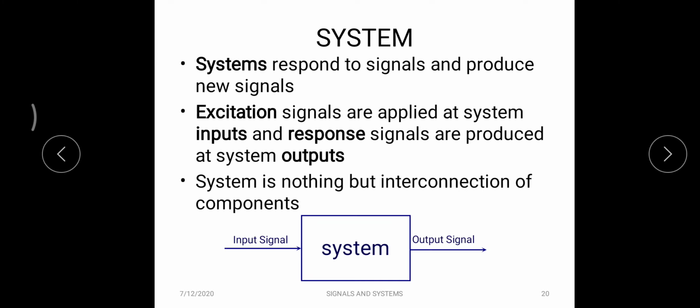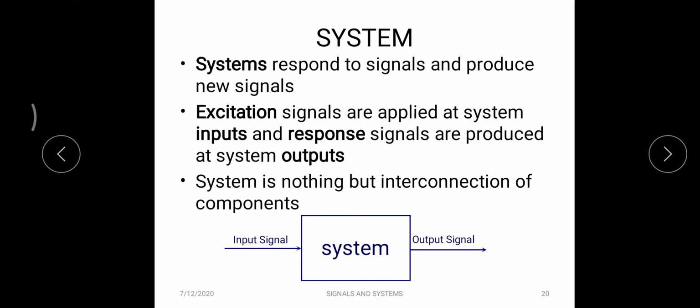For example, consider our ceiling fan. The ceiling fan is accepting 230 volt AC as an input signal and producing some mechanical rotations. So simply I can say that our ceiling fan is a system. The input is 230 volt AC voltage, the output is mechanical rotations. So that is called a system.